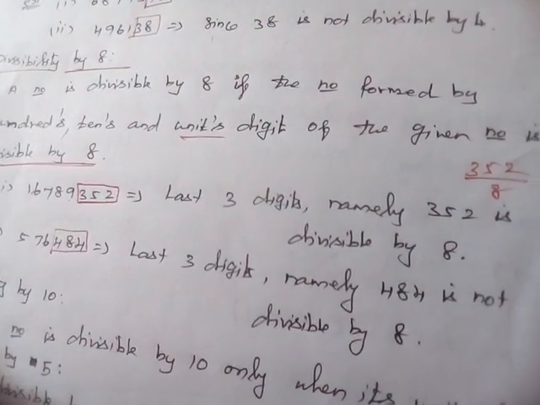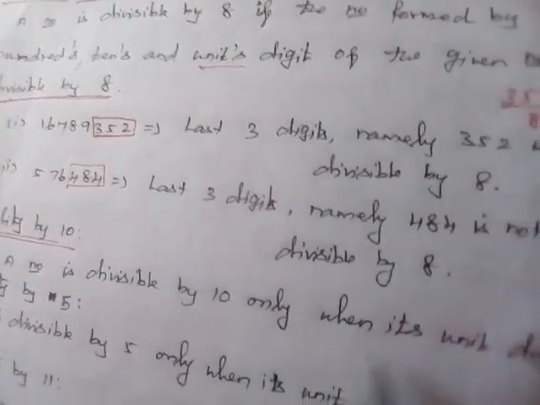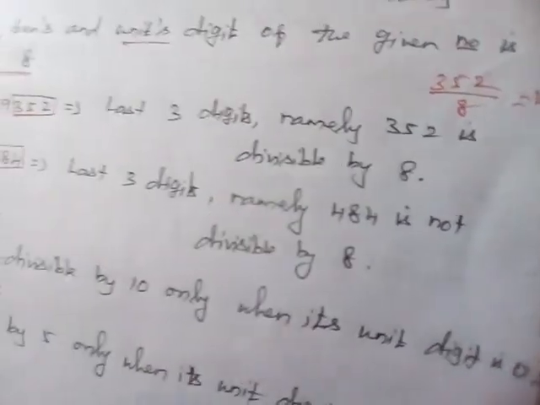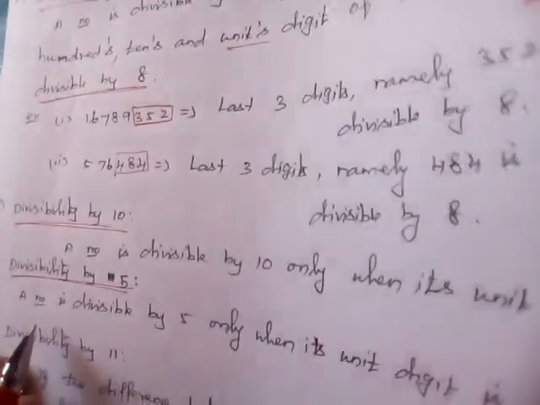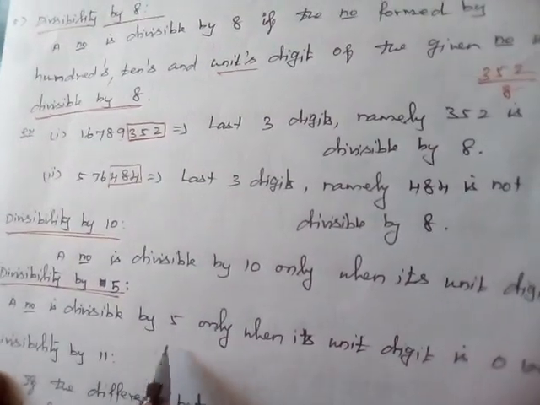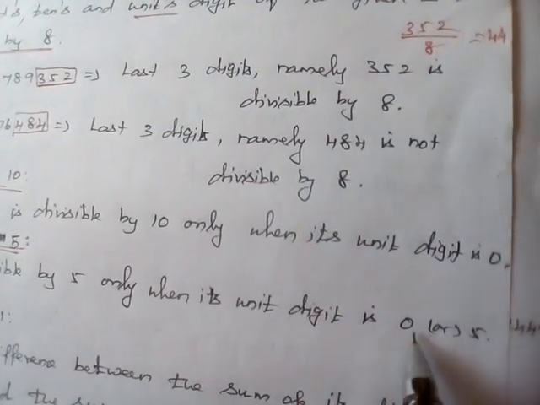Next, it is very easy, divisibility by 10. The number is divisible by 10 only when its unit digit is 0. That's all. Similarly, divisibility by 5. It is also very simple. A number is divisible by 5 only when its unit digit is 0 or 5.